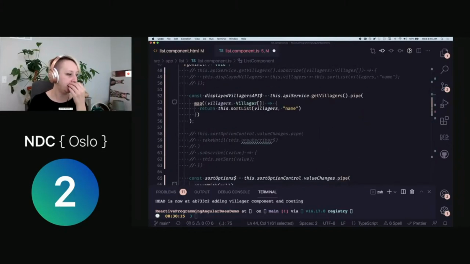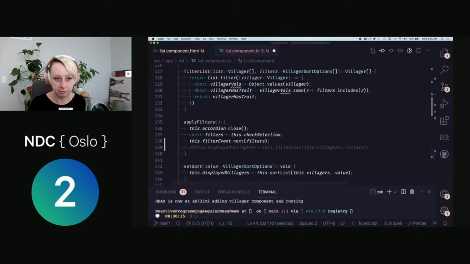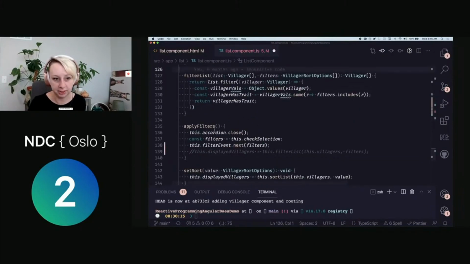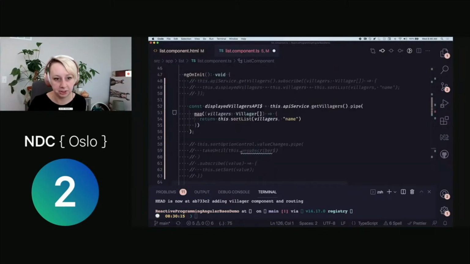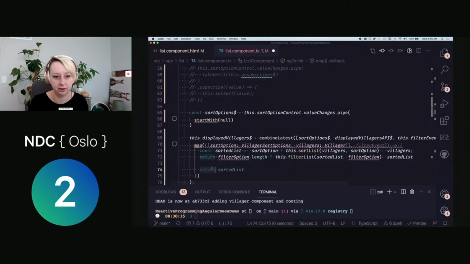So instead of this, let's go ahead and do a filter event where we are doing, sorry, let me remember where I put this. Okay, we've got our filter list here. This is returning our list. Well, we can bring it in here first. Okay, so we want to decide if we're going to do something with our filter event. There may or may not be one, and if there's not one, that might want to modify how we handle things.